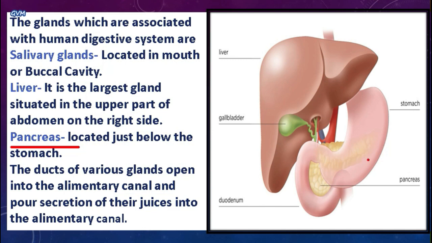As you can see here, the lightish creamy structure over here is the pancreas. And as I said earlier also, these glands secrete certain kinds of substances that along with the alimentary canal help to digest the food that we eat.